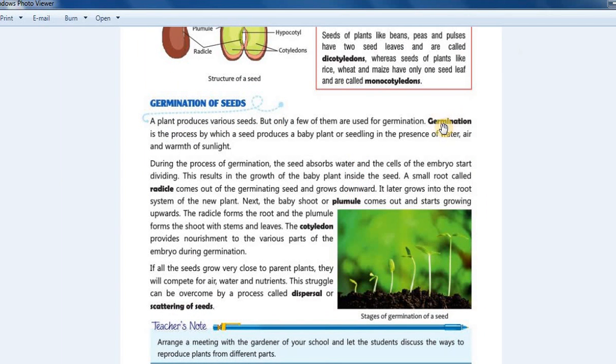Here it is. Germination is the process by which a seed produces a baby plant or seedling in the presence of water, air and warmth of sunlight. Till here you have to write your second answer.